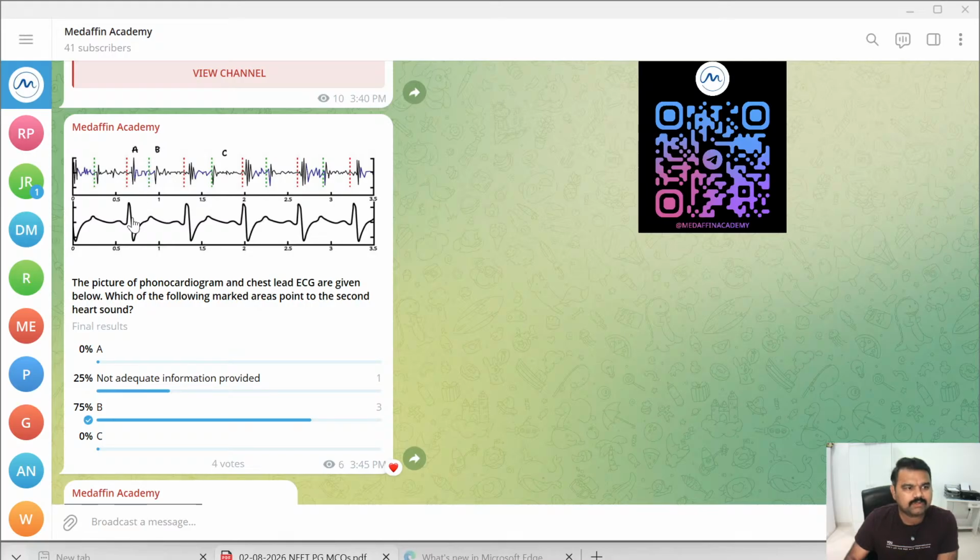So the first heart zone happens when there is P wave, right? Second heart zone happens when there is... sorry, not the correct answer. The correct answer is actually, first heart zone appears while closing mitral, and I think that's the correct answer. Even I got confused, but anyway, the correct answer is B.